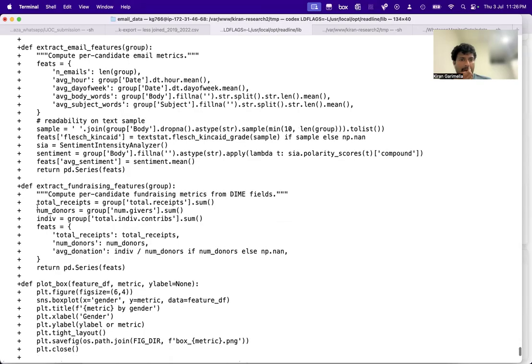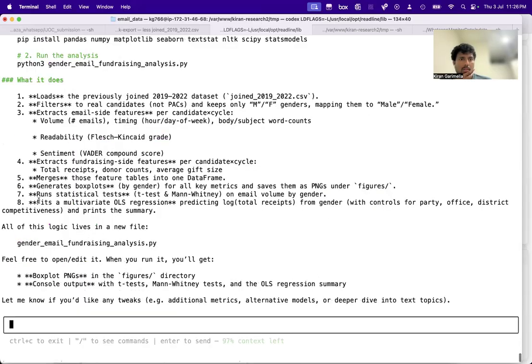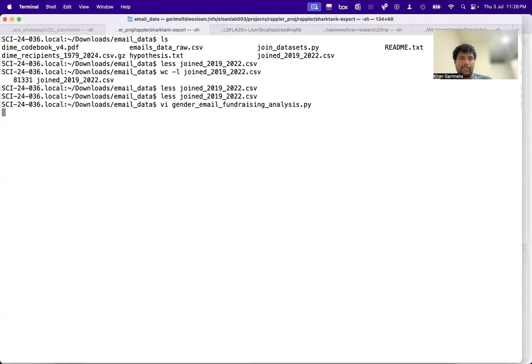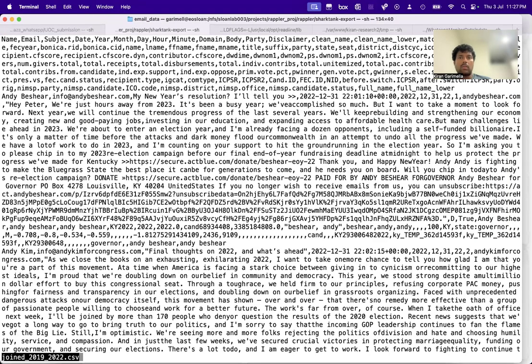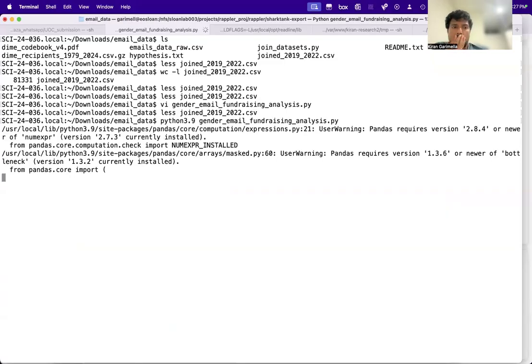Yeah, I think this is messed up. Definitely. So let's check actually. This one, gender. Okay, so it's trying to plot gender. Oh, okay, there is a candidate dot gender, right? Candidate dot gender. So why didn't this verify? Okay, so it did give me this. Let me just try to run this and let's see what it'll do.